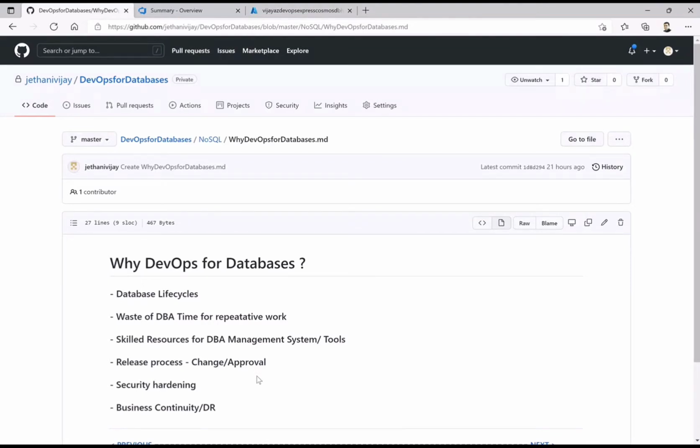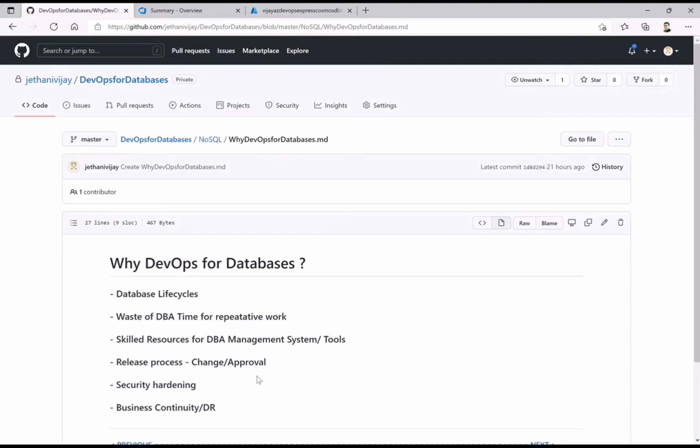The other thing is release processes. We have a lot of manual processes where we require approvals. With workflows, we can get that reviewed at appropriate times and have an escalation matrix in place to get it approved on time.